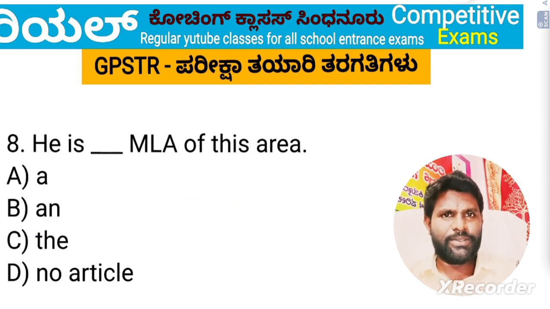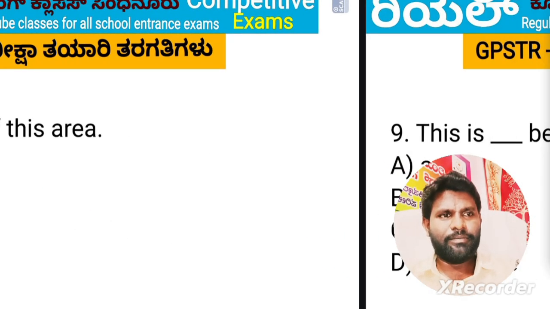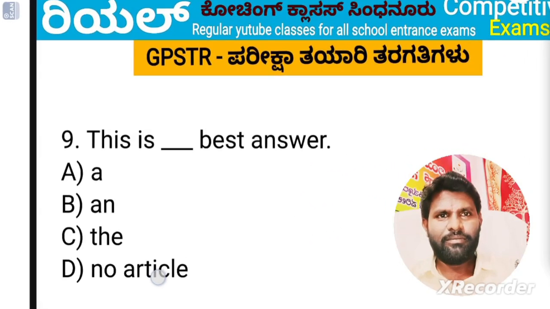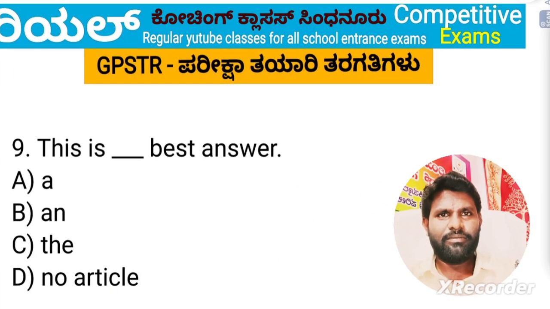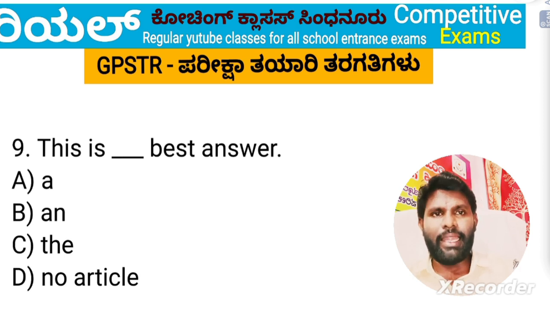The next question, dears, question number 9: This is dash best answer. Superlative degrees, dear friends, I told already. Whenever superlative words are there, before them we have to use the definite article the.